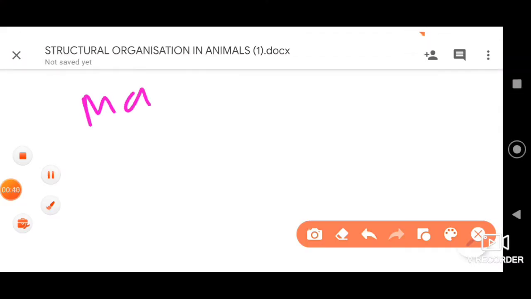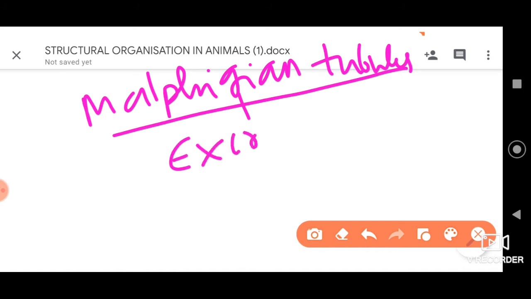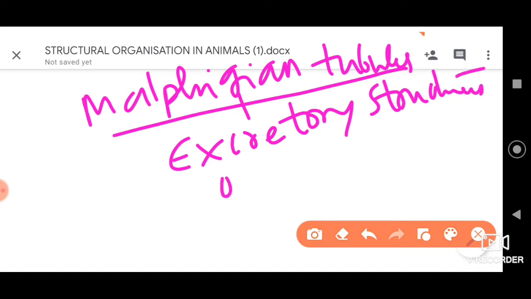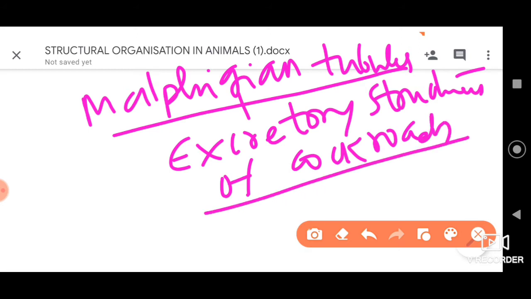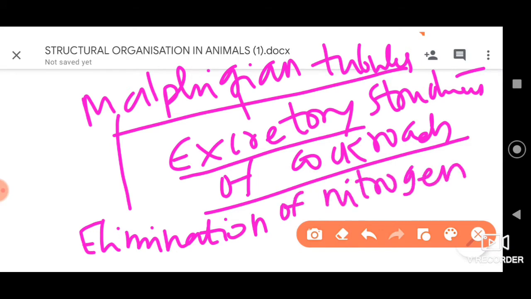Malpighian tubules are the excretory structures of the cockroach. That is the first point. And they help in the elimination of nitrogenous waste. So that's one aspect.